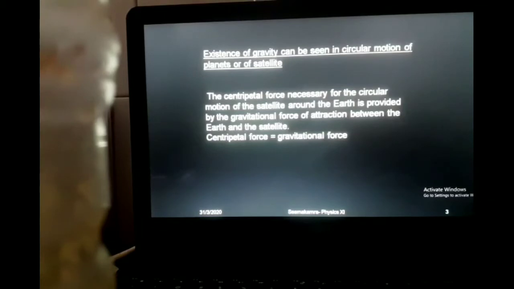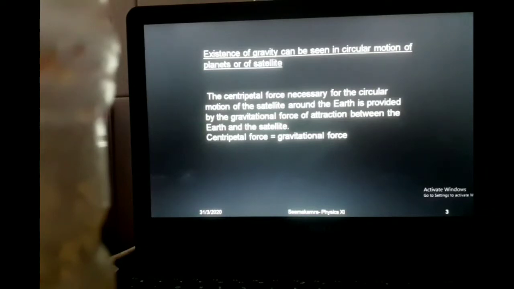Moon is making a circle around Earth. What happens here actually? Earth and Moon both are applying equal force on each other, but since Moon is smaller, Moon should move towards Earth, but it doesn't happen. Why? Because Moon is making a circle, and in making this circle, it is utilizing the gravitational force only.